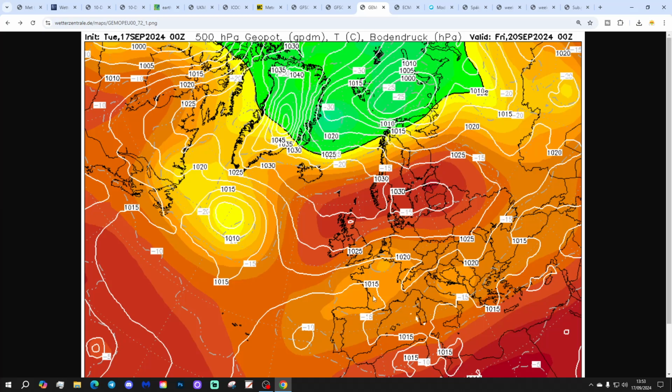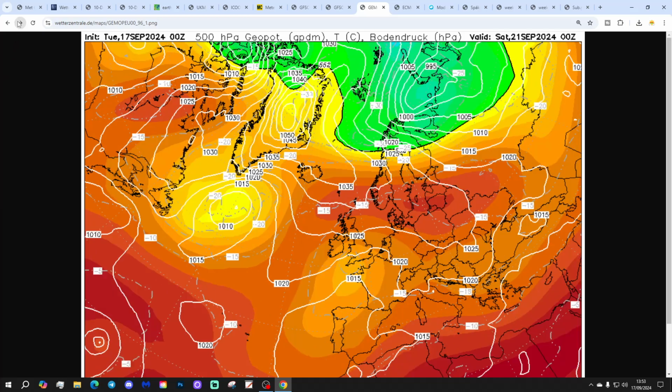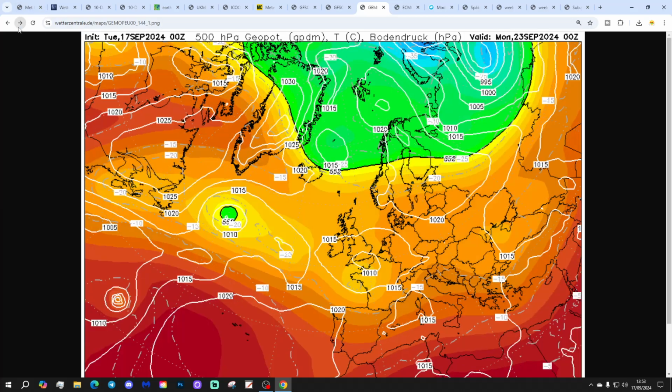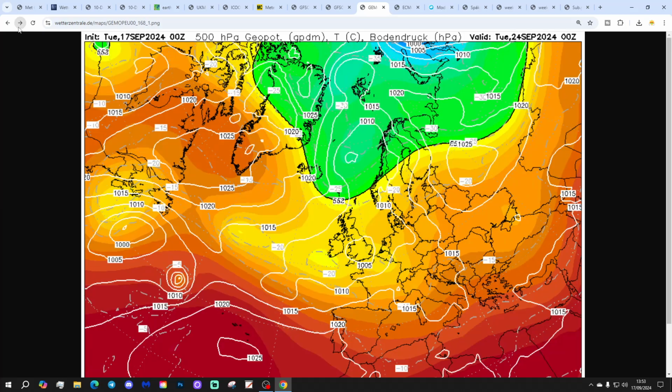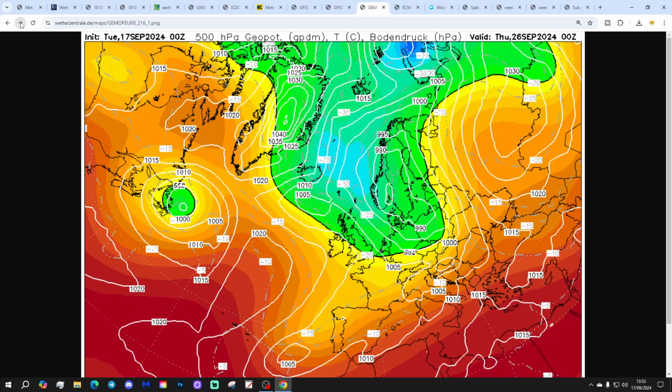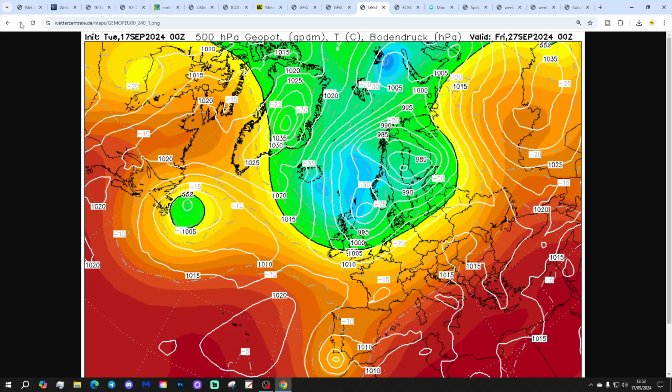Okay, GM, once again, high pressure in the ascendancy through the end of the week into the weekend, and lower pressure starts coming up from the south, bringing some heavy and thundery showers and thundery rain down into the south. That low pressure then sticking through the country through the early part of next week. Further downpours likely. As the low pressure then moves out to the east by the middle of next week, winds shift around to a north or a northeasterly, becoming much cooler, even dare I say colder, and still unsettled though.